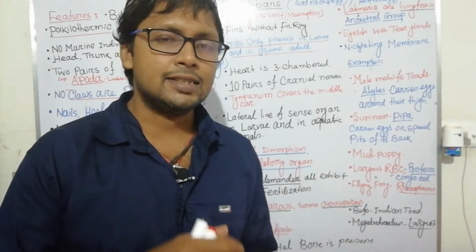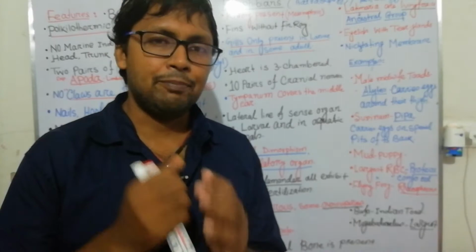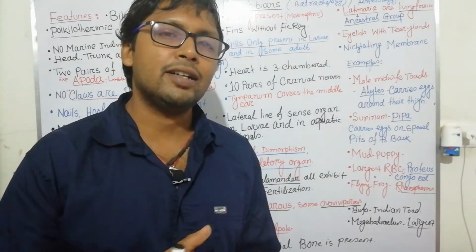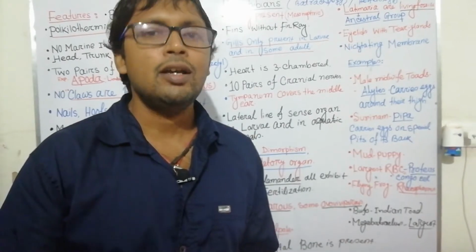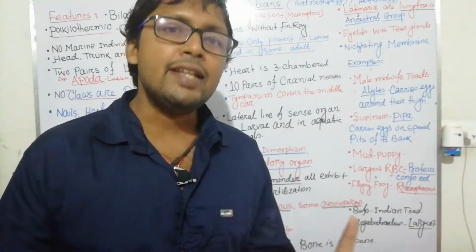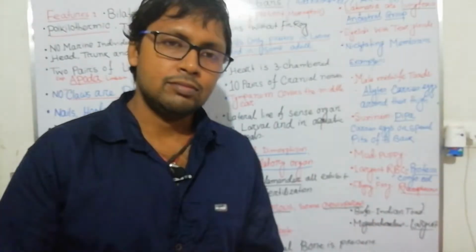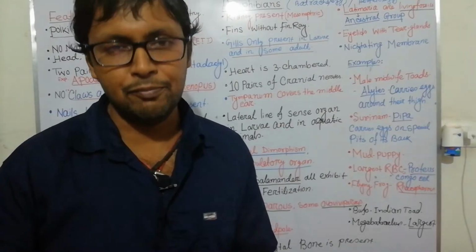Now the vertebrates have been divided into Agnatha and Gnathostomata. Agnatha was Cyclostomata. Among the Gnathostomata, they have again been divided into two parts: those who have limbs and those who do not have any limbs.